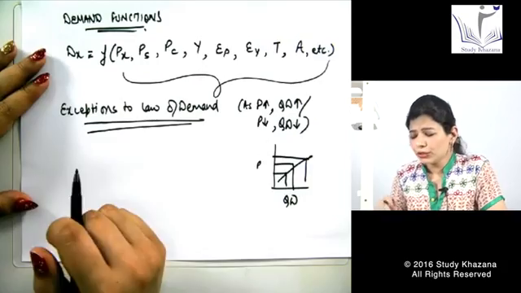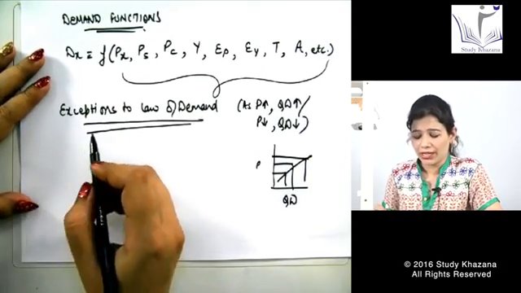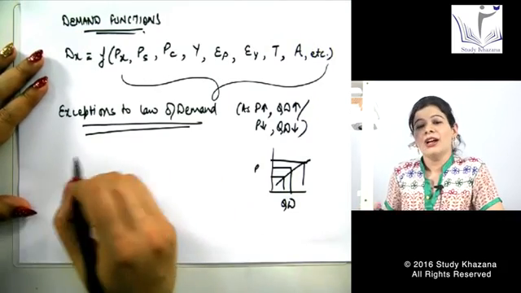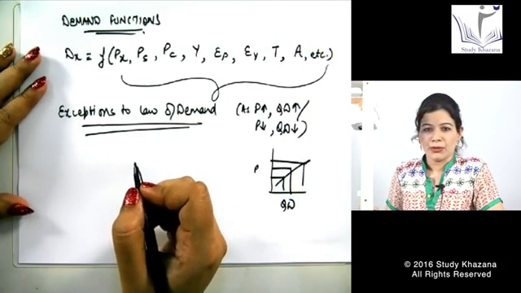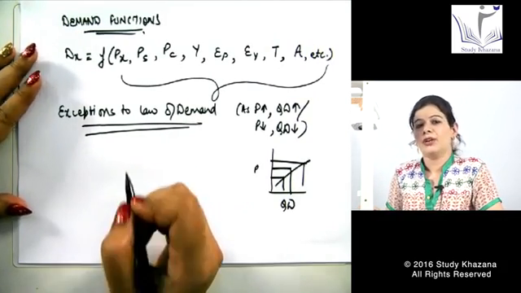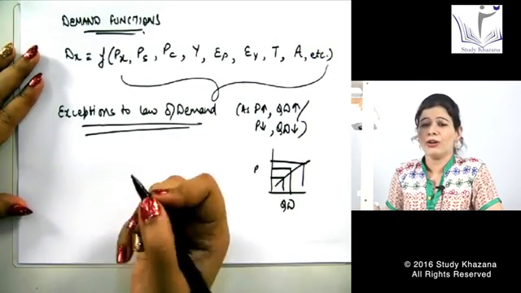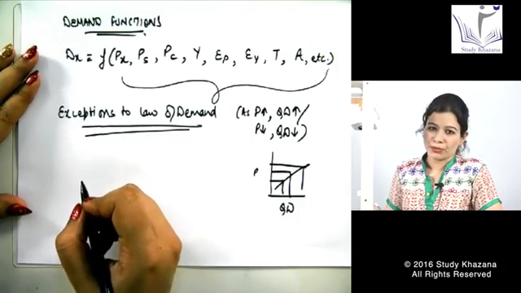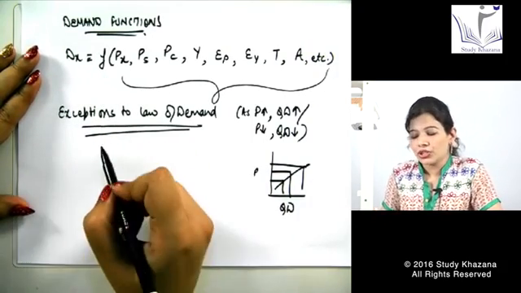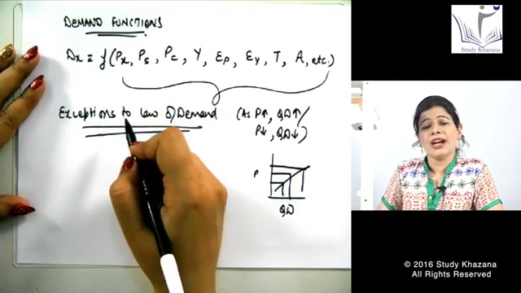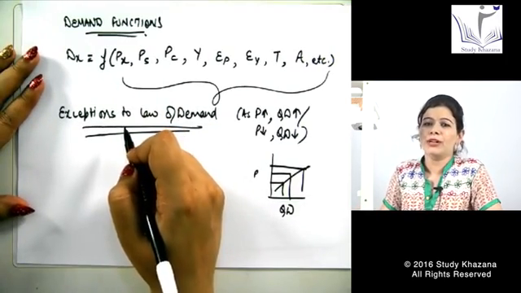Fine. Before starting with the topic, I just want to let you know the questions can be asked in the exams, like what is the relationship between price and quantity demanded according to the law of demand? They are positively related, negatively related, or any other can be the options. Fine. And questions can be asked from the demand functions as well. Which factor affects the demand for commodity in what way?